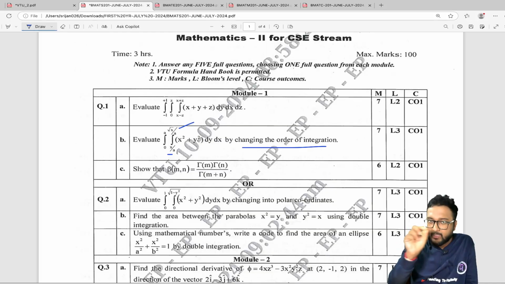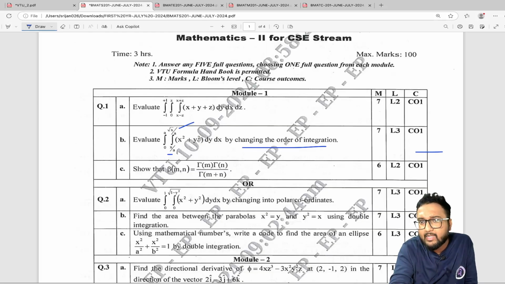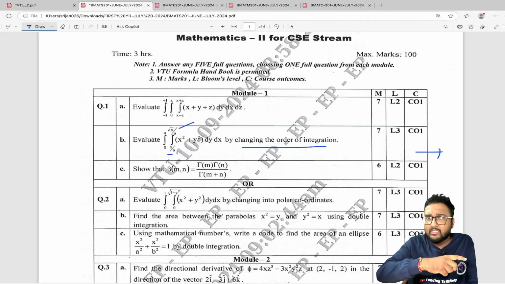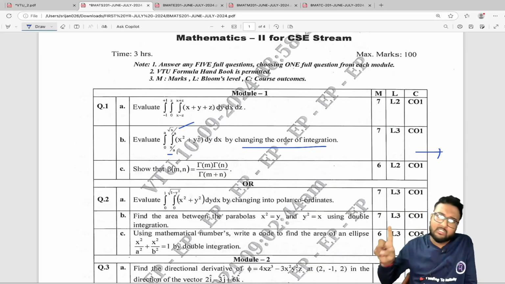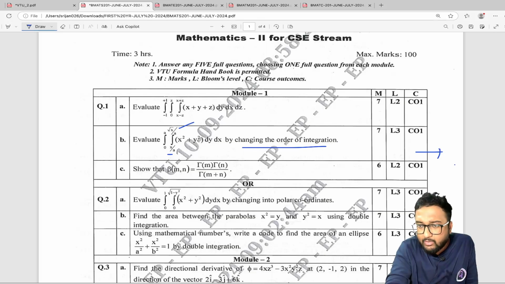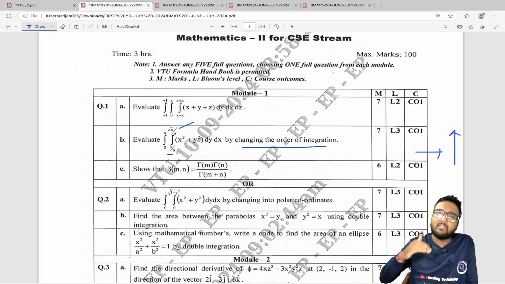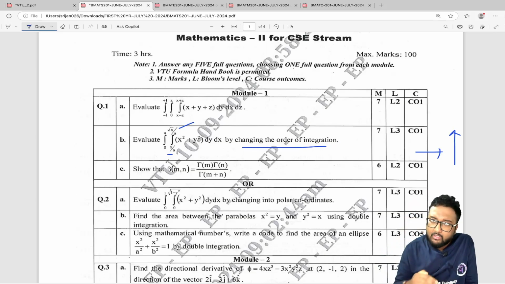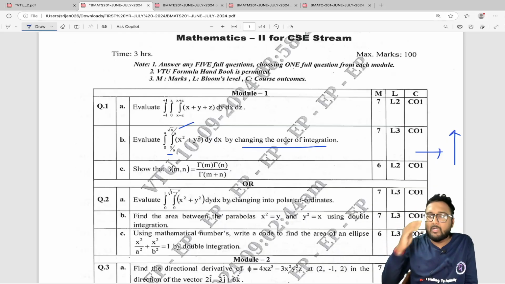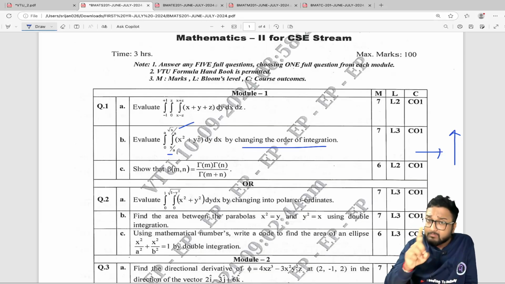So the limits you have to pick from the region you have here: the limit of x first, then the limit of y. We all know the x limit is taken from left to right. That is, the leftmost point of the region is the lower limit of x, the rightmost point of the region is the upper limit of x, and the limit of y is taken in the upward direction. That is, the lowest point of the region is the lower limit of y, and the highest point of the region is the upper limit of y. That is it. So be very careful while changing the order, and while changing the variable, remember to calculate the Jacobian.